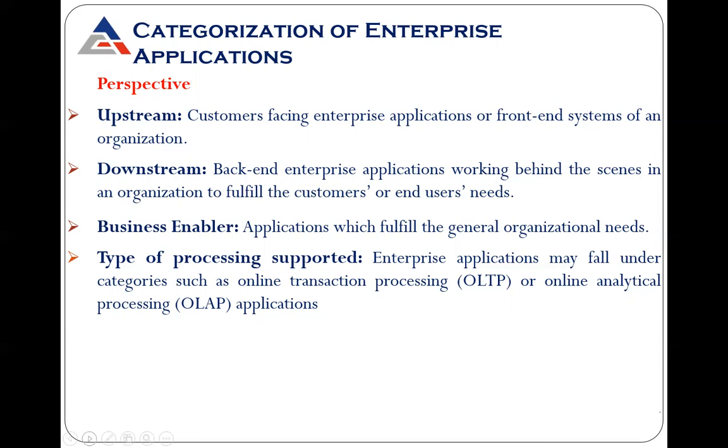We are hardly concerned with what is in the back end, what technologies have been used, what the database is, how they are handling the data, and what hardware they are using. We are only concerned with the front end. That is called the upstream, the customer facing enterprise application or front end system of an organization.